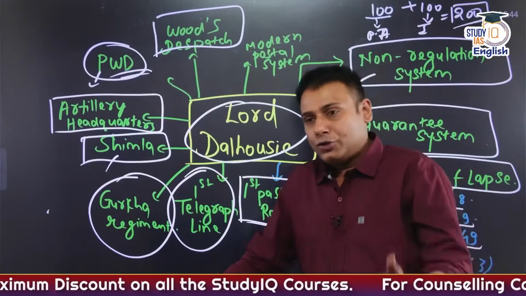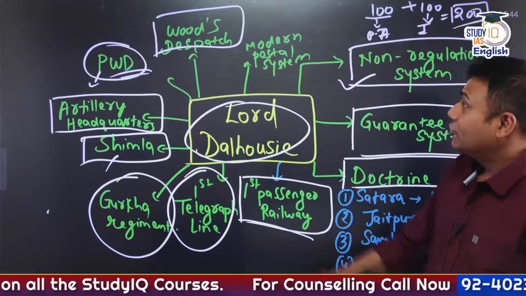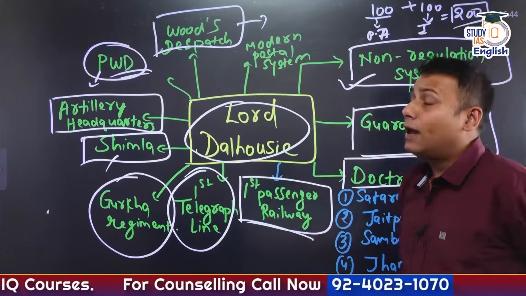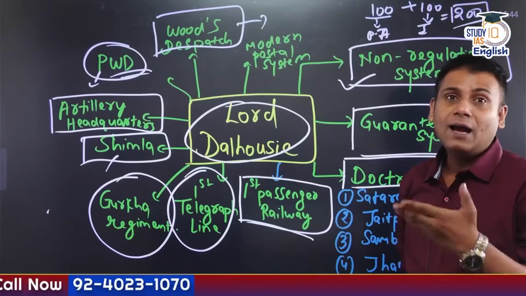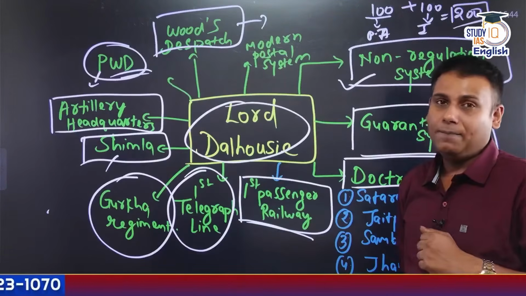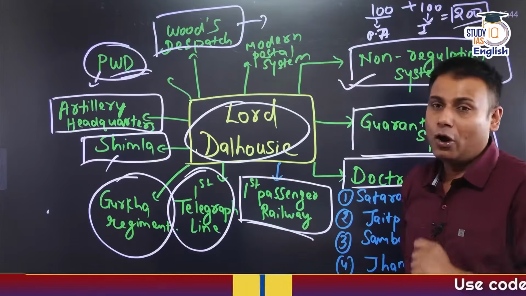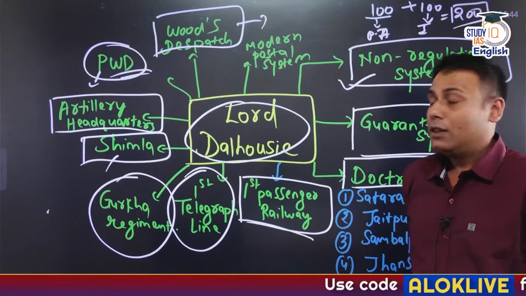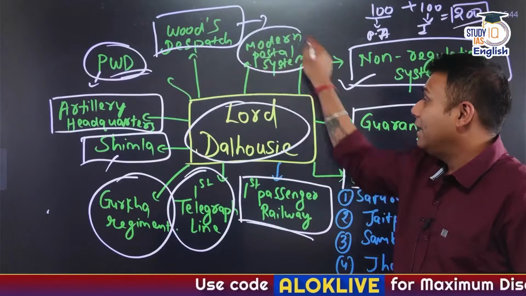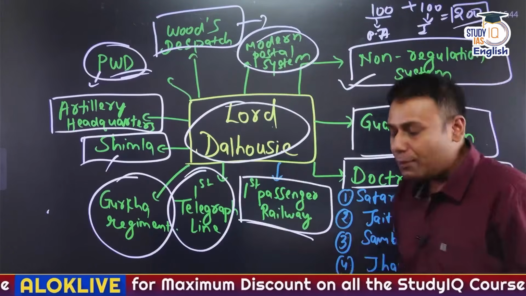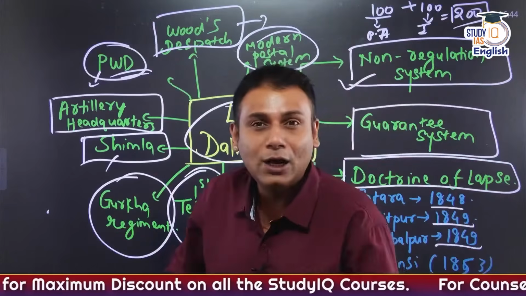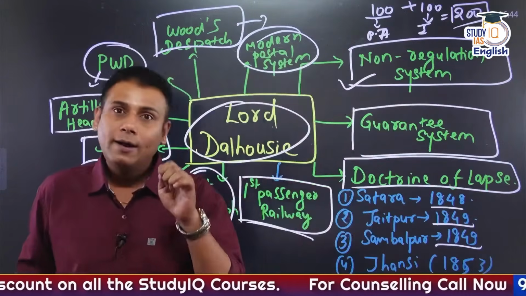Okay. So finally, Sir Charles Wood's Dispatch, also referred to as the Magna Carta of English Education in India, came up during the time of Lord Dalhousie. The modern postal system was also laid down by Lord Dalhousie. So these are the major things that we need to remember about Lord Dalhousie.